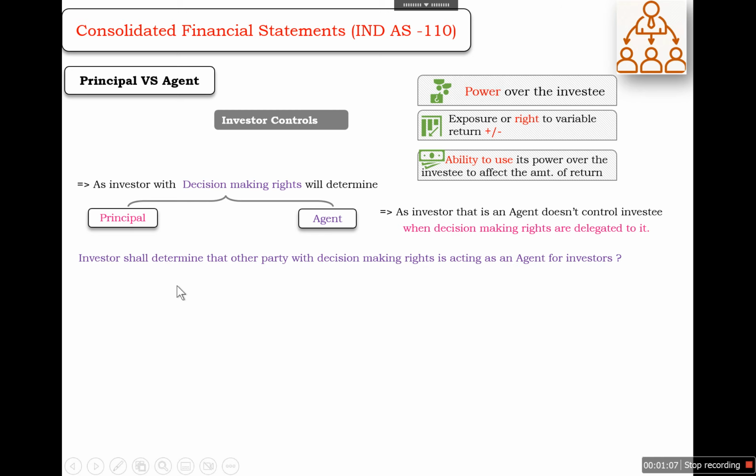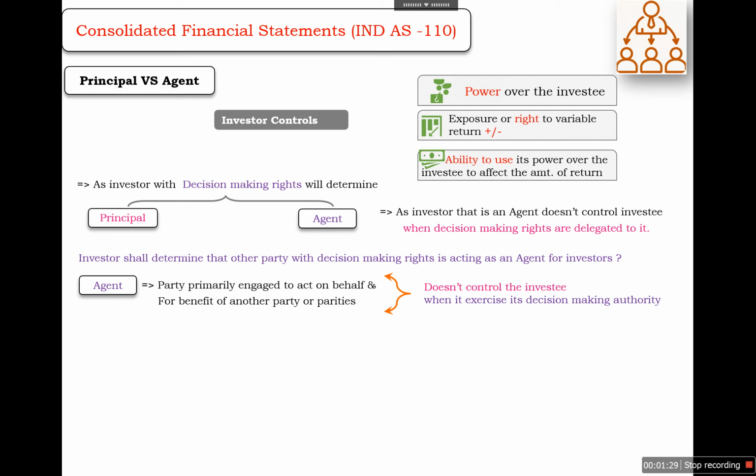Investors will determine whether the other party with the decision making right is acting as an agent for the investors. An agent is the party that is primarily engaged to act on behalf and for the benefit of another party or more than one party.